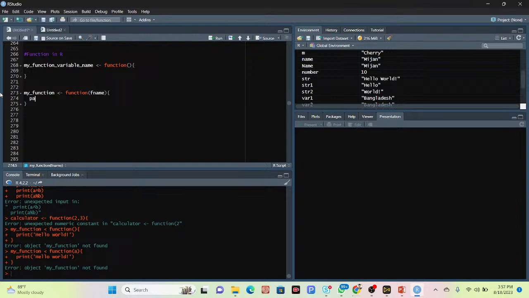And then this time I want to use paste, mainly we are using that for join. Okay, so fname join with success Bangladesh. Okay, so this time what happened, you can see I just simply call my function. In this function I just simply put here such as my country name is. Okay, so this time I click the run.